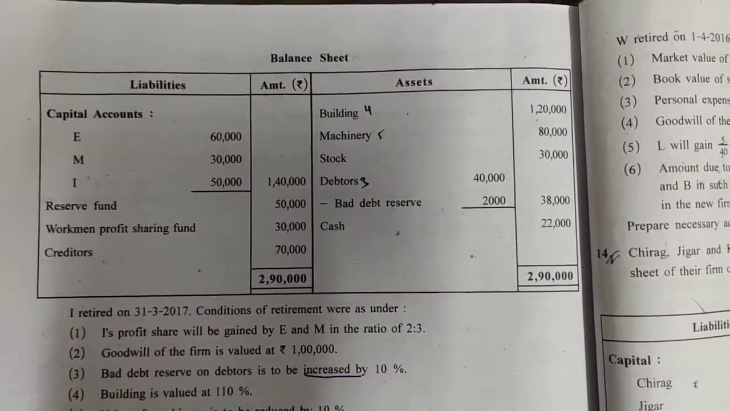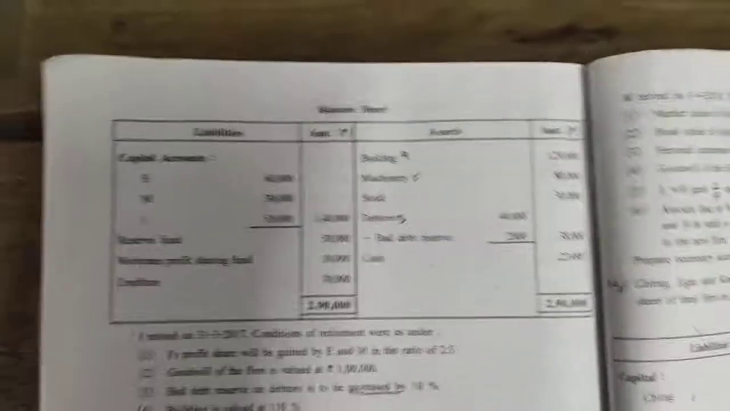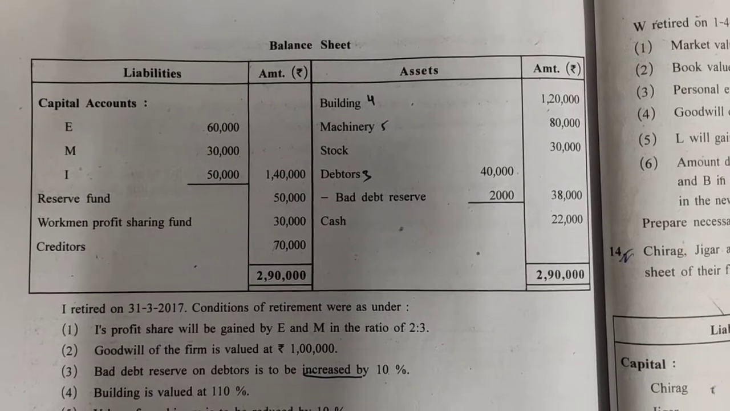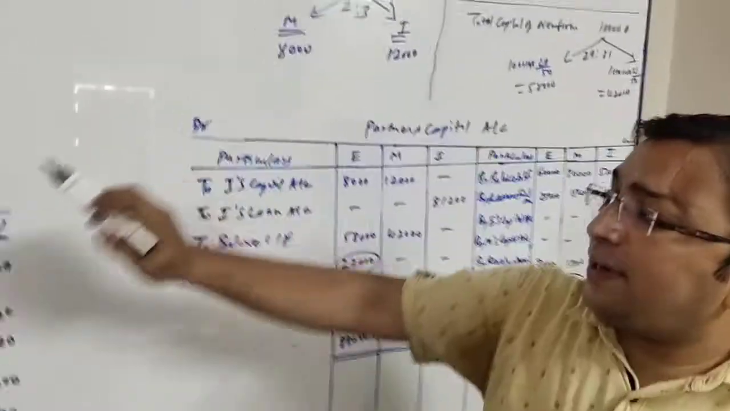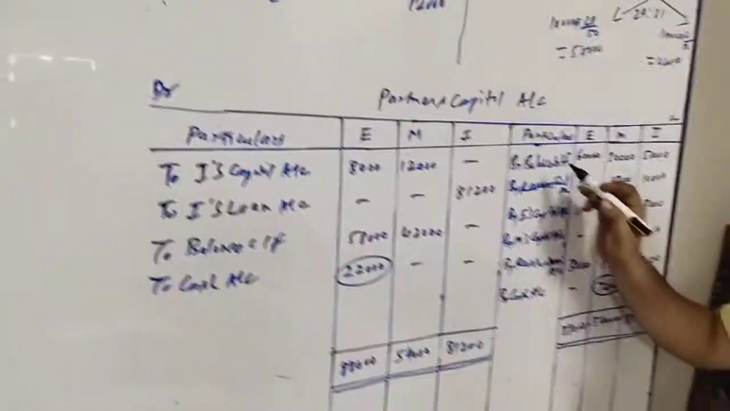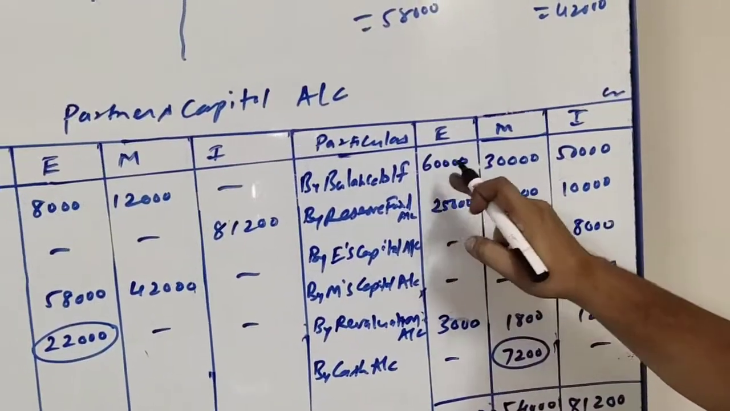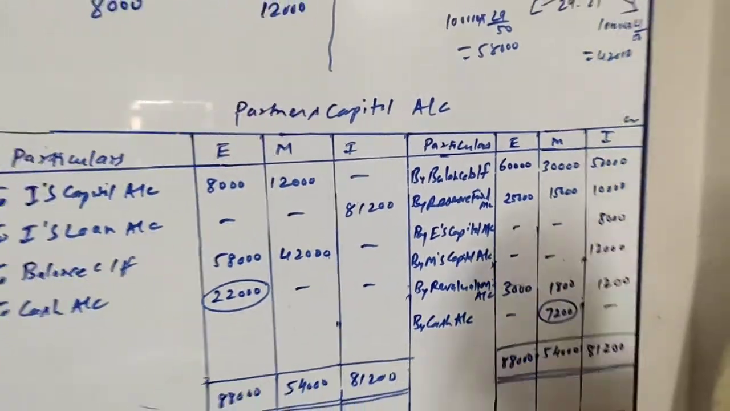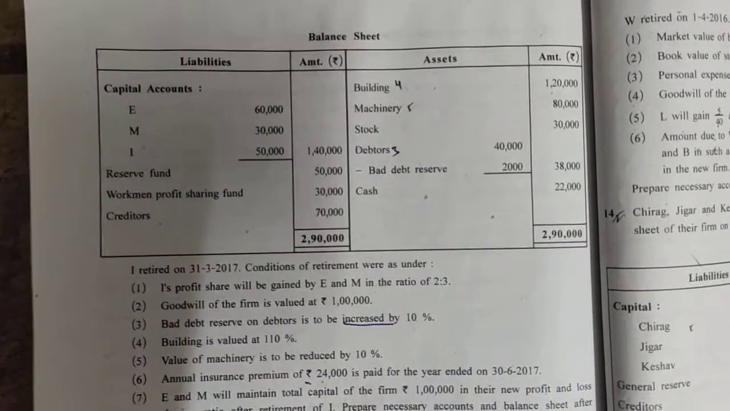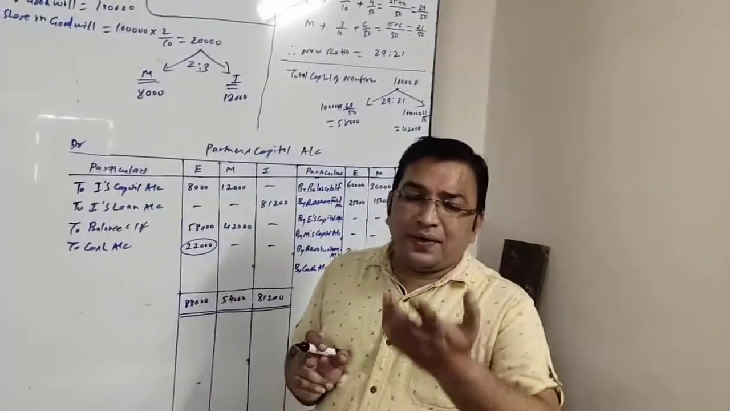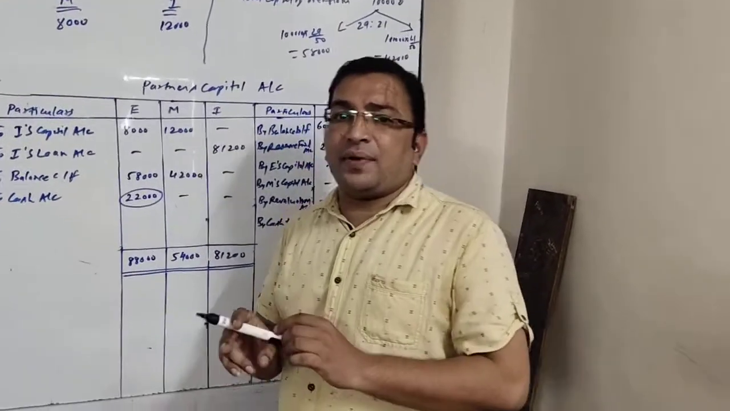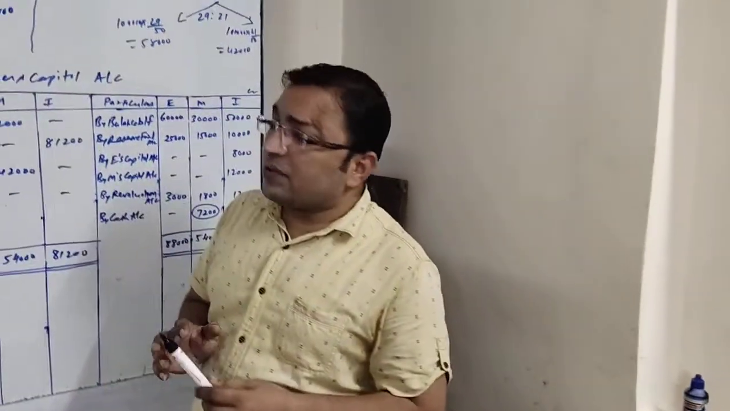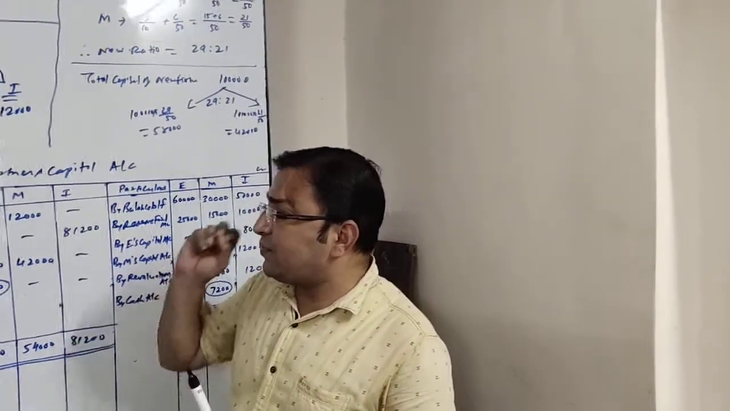The first item on the liability side of the balance sheet is capital of E, M and I: 60,000, 30,000 and 50,000 respectively. So we will be writing this in their capital account, on the credit side, by balance brought forward 60,000, 30,000 and 50,000. Next item is reserve fund, which is given as 50,000. Reserve fund, as we know, is a reserve which is distributed among the partners at the time of retirement or reconstruction, right? So the old ratio is given to us, 5:3:2. We will be distributing in that ratio.